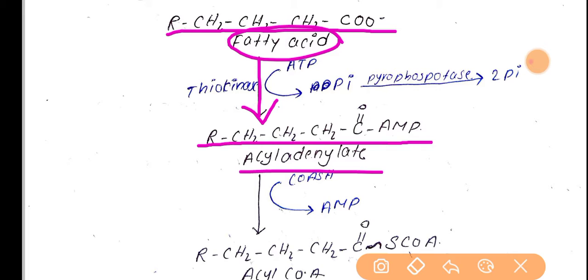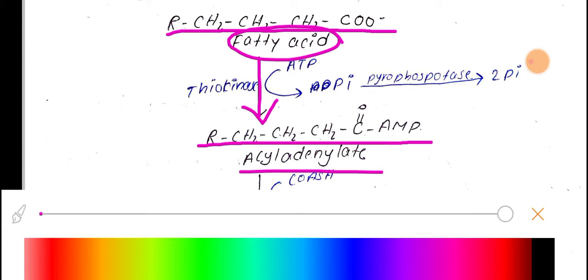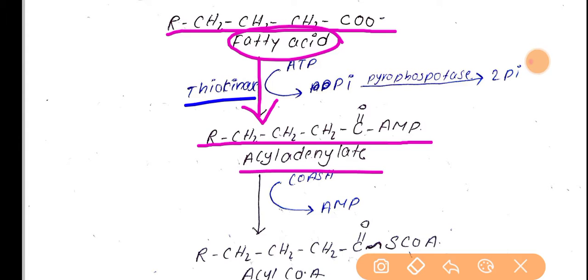Here ATP is utilized and adenosine monophosphate is combined to the fatty acid to form acyl adenylate, and this is carried out by the enzyme thiokinase.